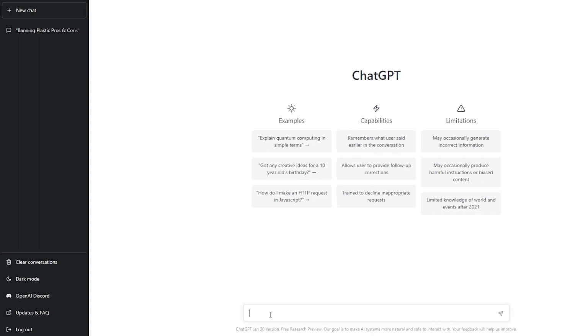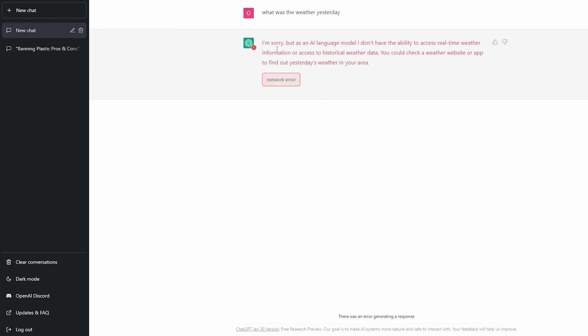So let me actually check right here. Over here, as you can see, it says, I'm sorry, but as an AI language model, I don't have the ability to access real time information. So as you can see, it can't actually answer these questions for you. So what you have to do is ask it other questions. So you have to be careful.